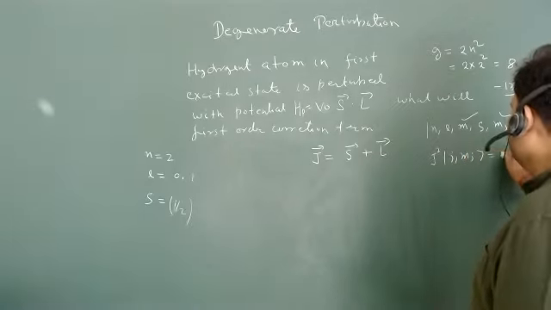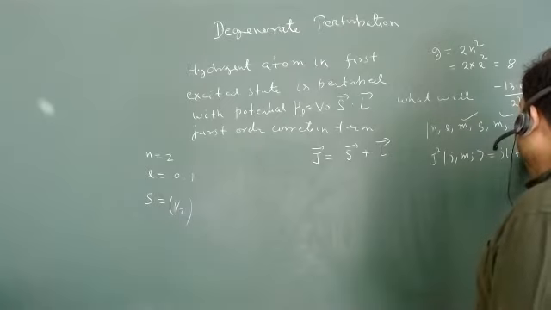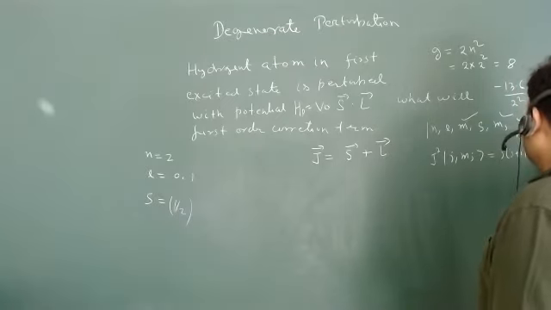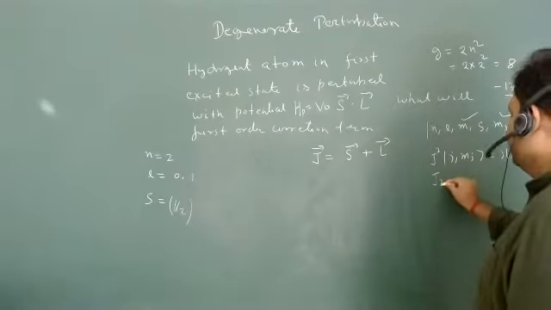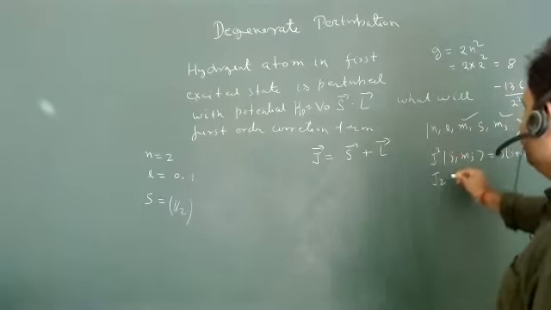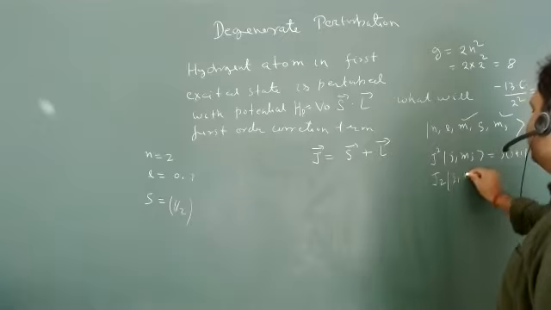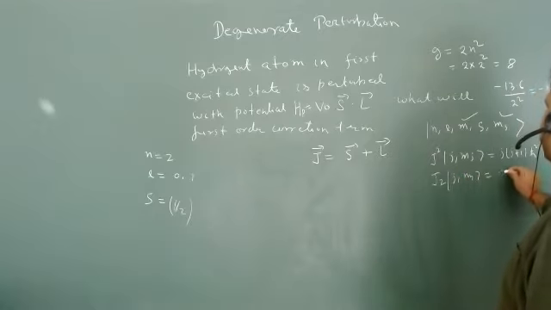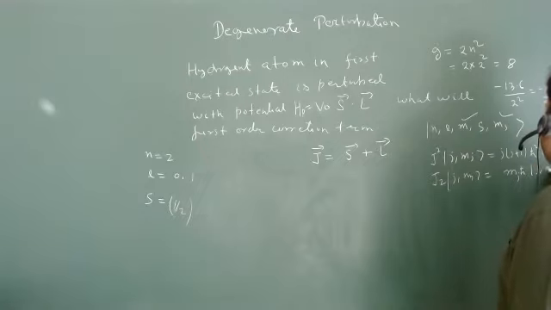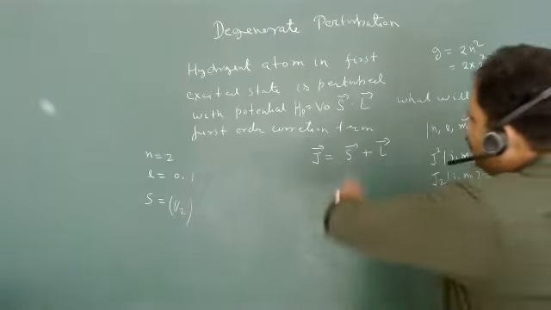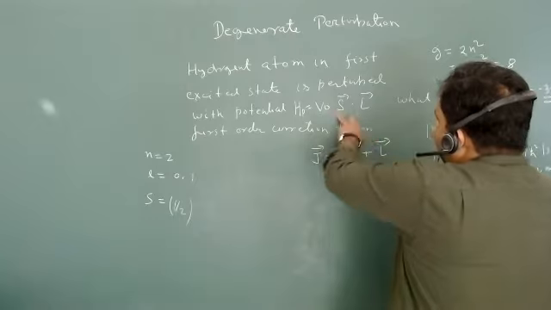This will give you J into J plus 1 h cut square, and Jz is the z direction of total angular momentum, which gives Mj h cut. But my perturbation is S dot L.